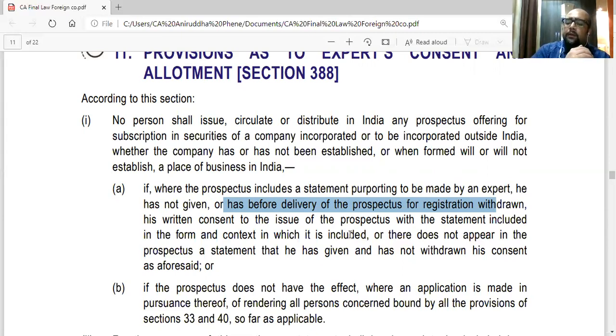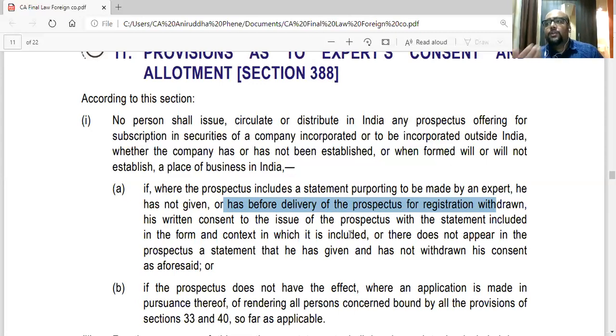And thirdly, if he has given his consent to the prospectus, then the company should write a statement that the expert statement has come and he has not withdrawn his consent as on date. So even if that is not mentioned, the prospectus cannot be issued. Basically, if you give a fake statement that this is an expert statement and his consent is there, that is also a case of not issuing the prospectus.